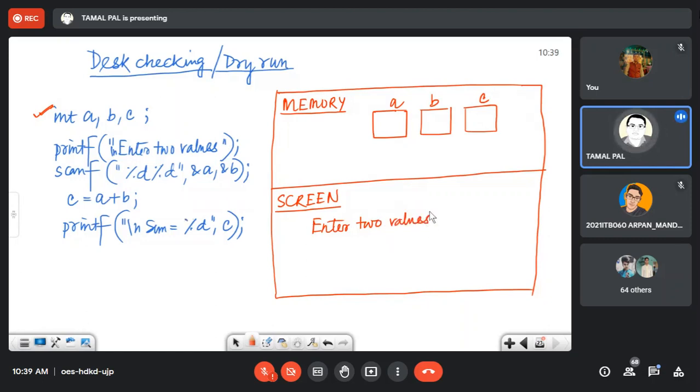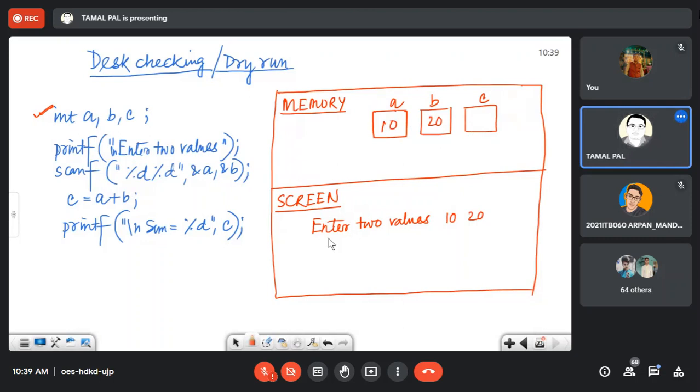And after that, you will supply two values, 10, 20, like this. Since you are scanning these values, 10 will be available in A, 20 will be available in B. Here, the value of C is unpredictable.